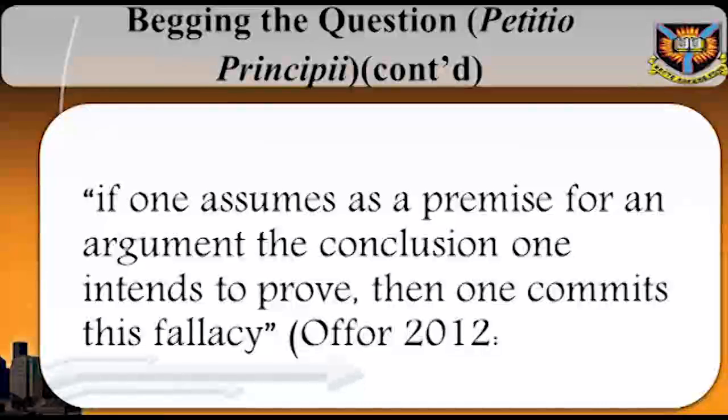The following are examples of begging the question. It is best to have government of the people, for the people and by the people, because democracy is the best form of government. Or 2012, page 47.